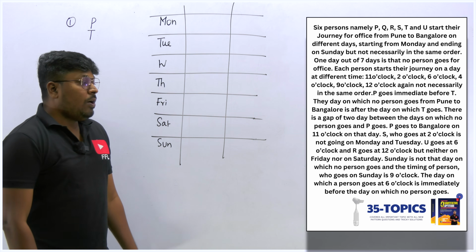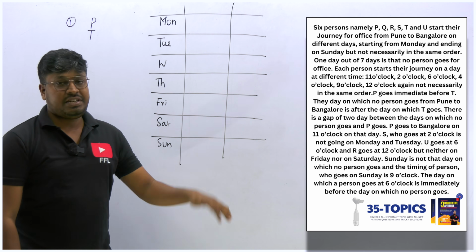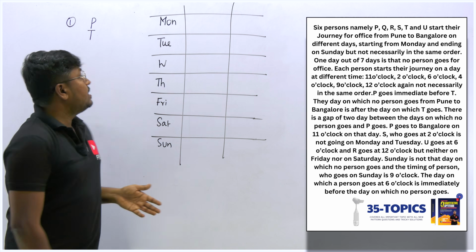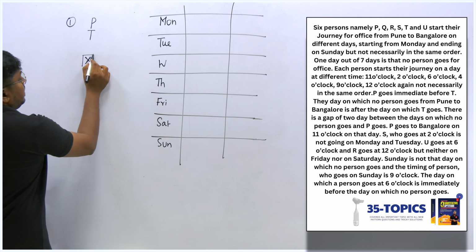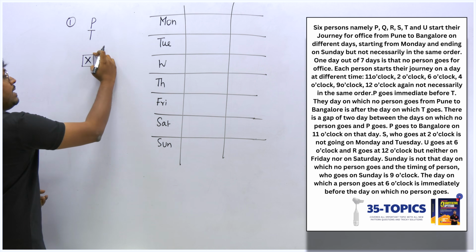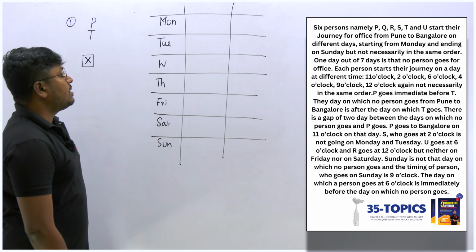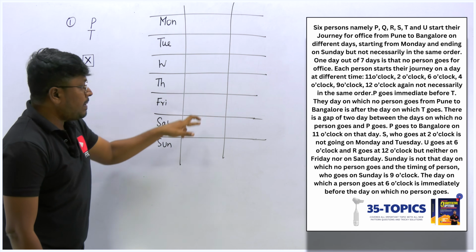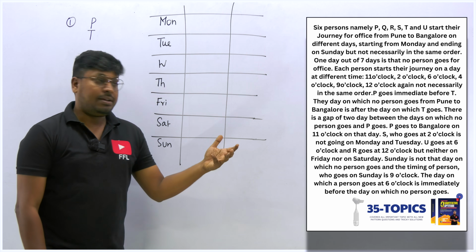Second point, the day on which no person goes from Pune to Bangalore is after the day on which T goes. Not immediately after, it's just after the day on which T goes, right? So someday after the day T goes, the off day will be there, but not immediately after. Again, we can't fix it with this clue because we will get more possibilities. If I fix P here, T here, any one place can be the off day. So better we don't fix it, we can read the remaining points.